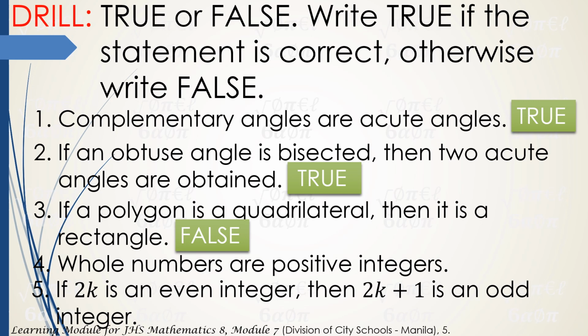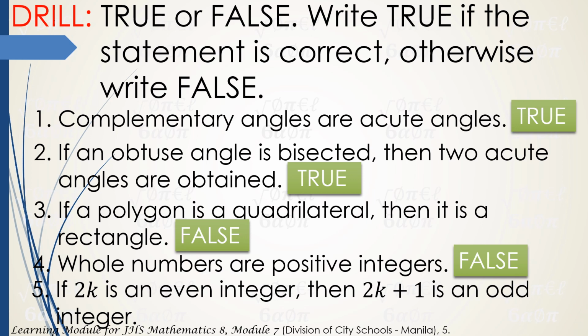Number 4, whole numbers are positive integers. The correct answer is false. The set of whole numbers are 0, 1, 2, 3, 4, 5, 6, etc. and so on in that pattern. So, binanggit ko rin yung 0. So, 0 is a whole number but it is not a positive integer. So, that's why it's false.